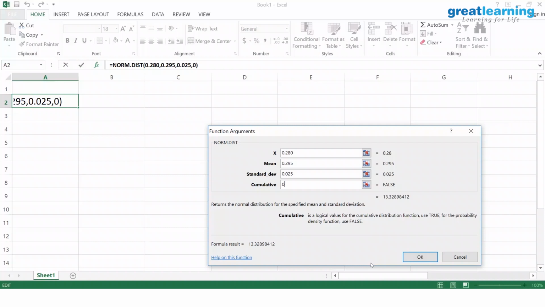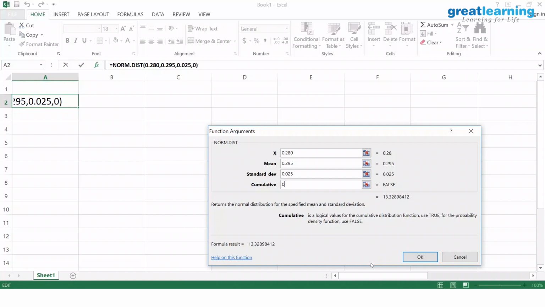What it has done is, it has computed the value of the density f(x). It substitutes everything, e to the power minus (x minus mu) whole squared by 2 sigma squared, times 1 upon sigma root 2 pi. If you do it shamelessly, you will get that 13.32. I have checked that, that's why I am telling you. I did all this beforehand. Now you should not do this.